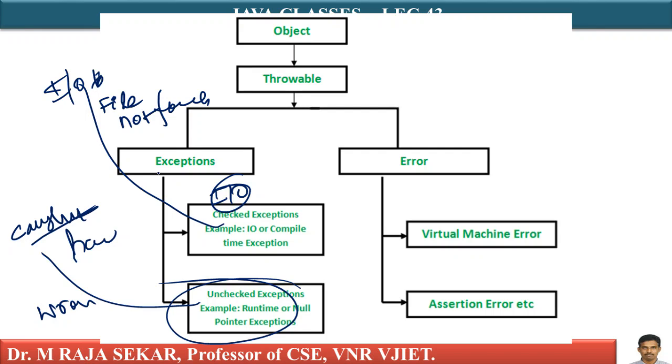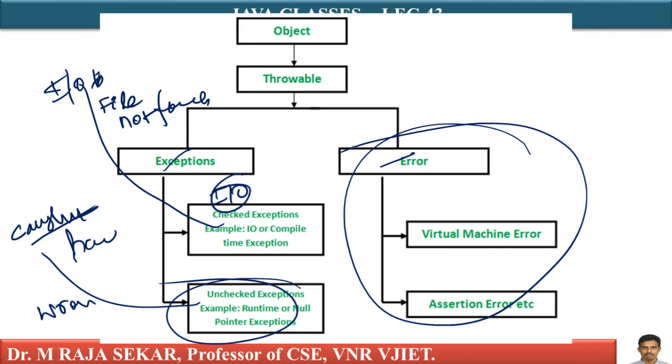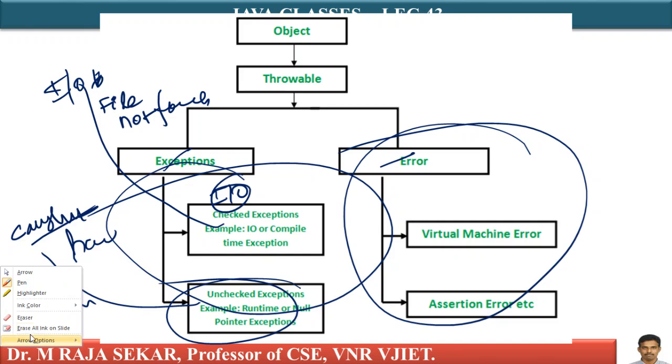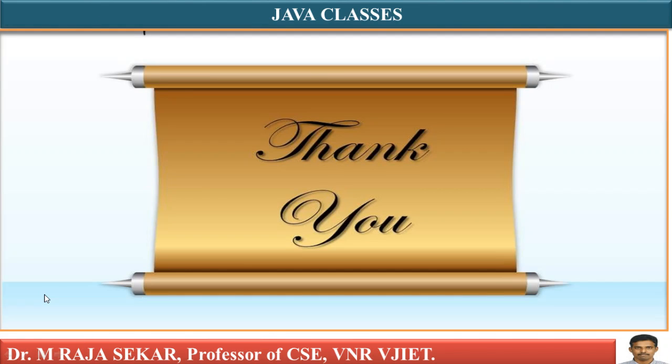In my subsequent lectures, I will discuss all these exceptions with appropriate illustrations, with very simple programs. For the time being, just understand the hierarchy of these exceptions. For Throwable, you have Exception and Error. As I told you, Error is beyond the control of the programmer. Exceptions can be handled; how one can handle them, we will try to understand. Just go through this lecture. If you have any difficulty, please leave a comment. Thank you very much.